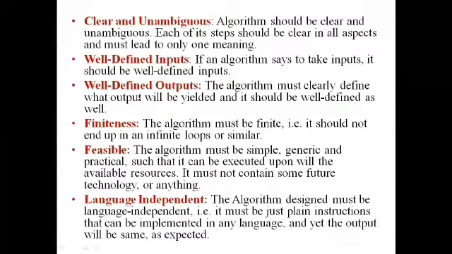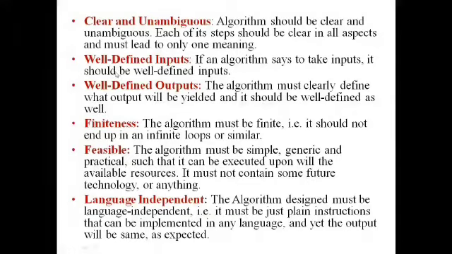These are all the characteristics of algorithm. We'll see in detail, right? So clear and unambiguous. So algorithm should be clear in steps, right? It should not have any confusions. It should not go with a different meaning. It should have only a single meaning, right? That is called unambiguous. The algorithm should be clear and unambiguous. Each of its steps should be clear in all aspects and must lead to only one meaning. It should not have a different meaning. That is called the algorithm is clear and unambiguous.